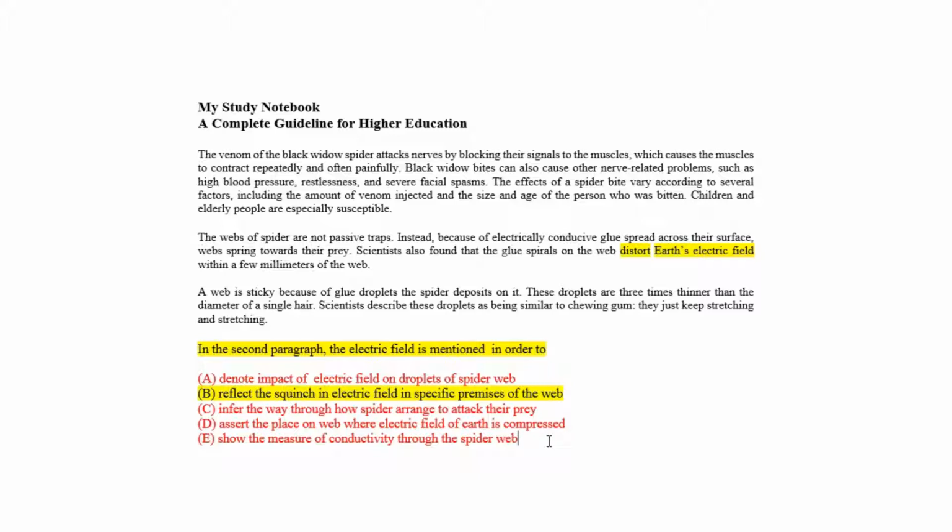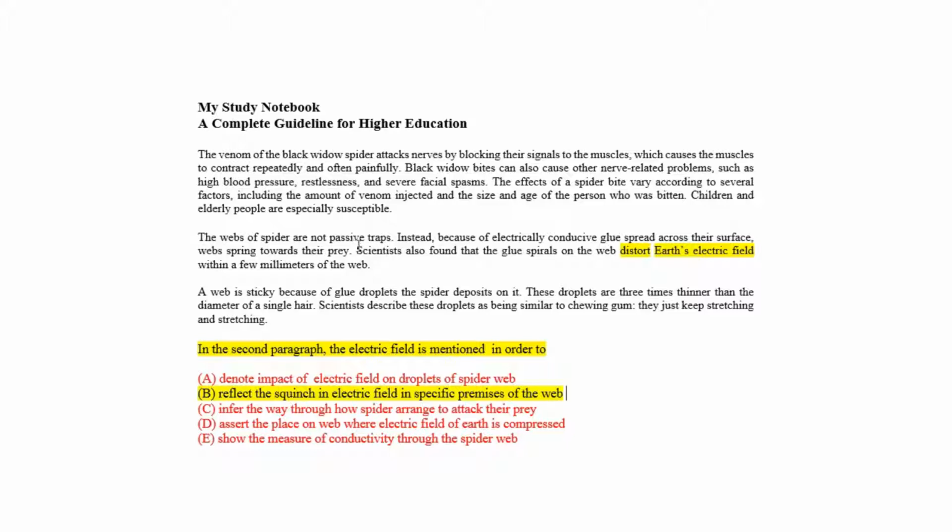measure of conductivity through the spider web. Rather, the conductivity of the web droplets to hold the prey is emphasized in the second paragraph, and the idea of the electric field of the earth being compressed is irrelevant in the context of the passage. So choice A, choice C, choice D, and choice E are to be eliminated.